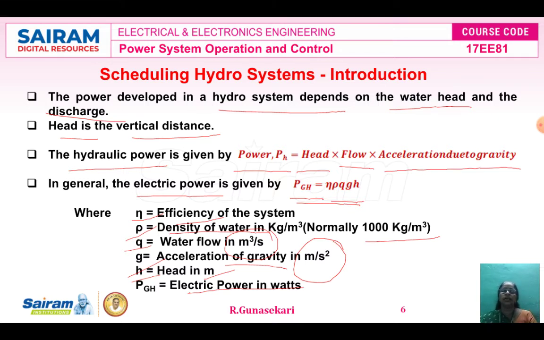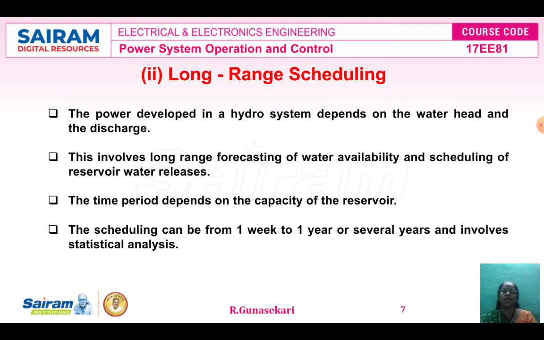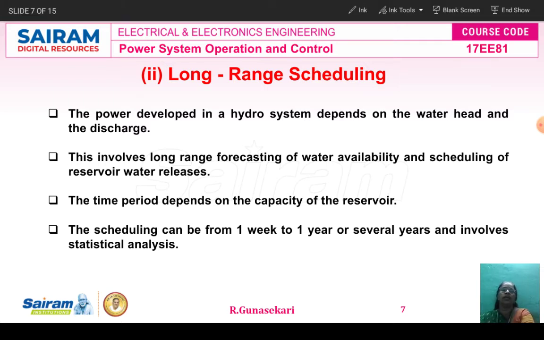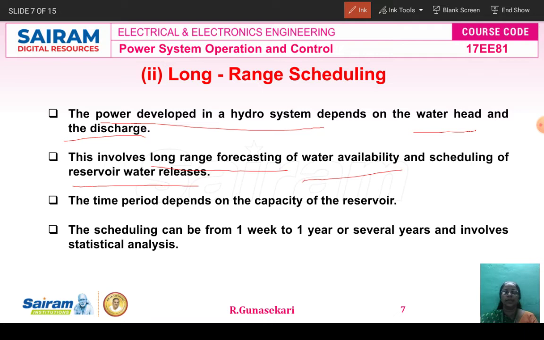This is the introduction to scheduling hydro systems. The second one is the long range scheduling. So the power developed in the hydro power system mainly depends on the water head and discharge only. This involves long range forecasting of water availability and scheduling of reservoir water releases.